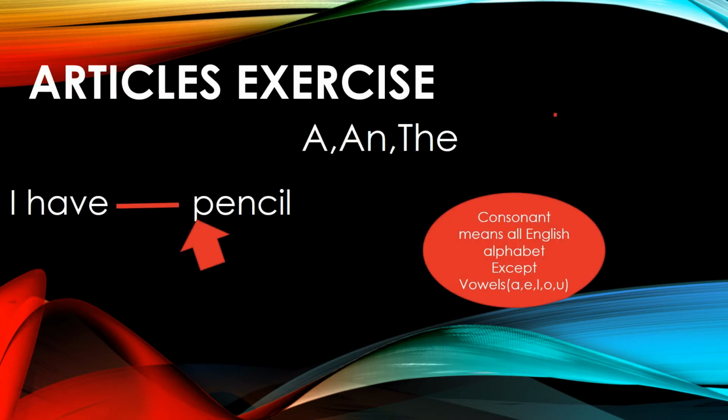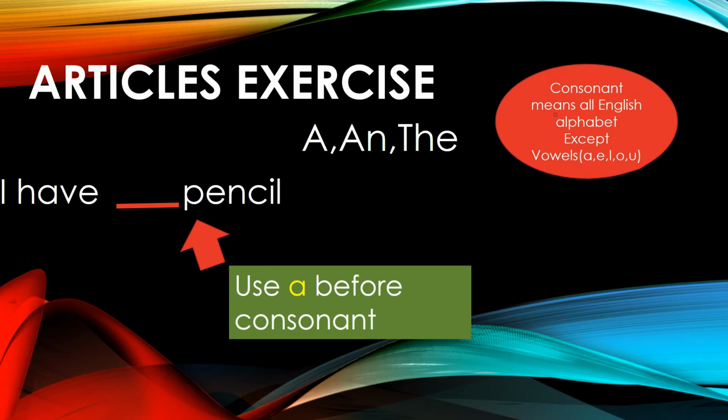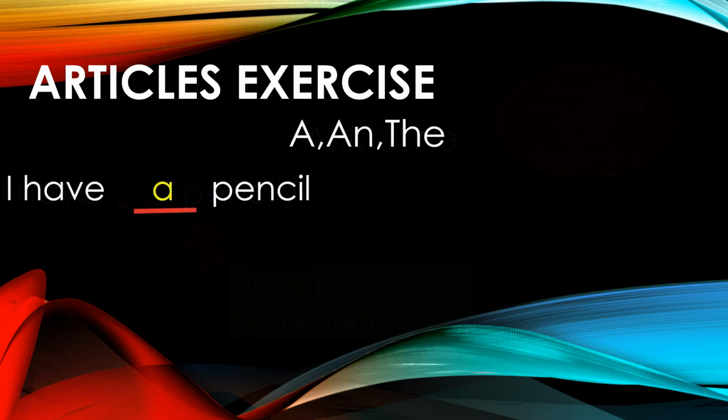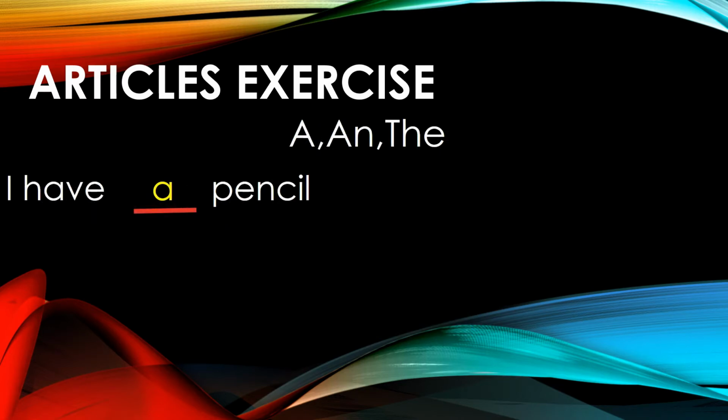First, I have dash pencil. Now we have to look at the word pencil. The first letter begins with a consonant. Consonants means all English alphabet letters except the vowels A, E, I, O, U. So it begins with a consonant, and we have to put a before pencil. So the answer is: I have a pencil.